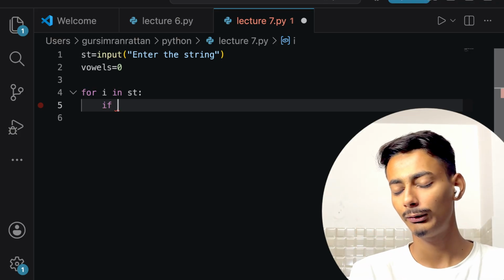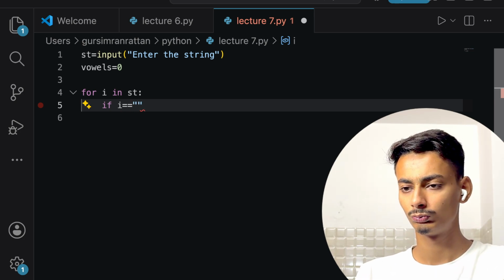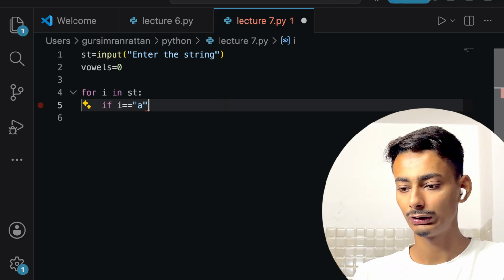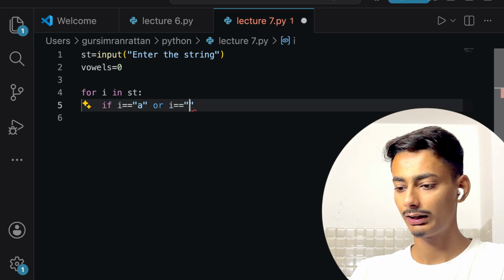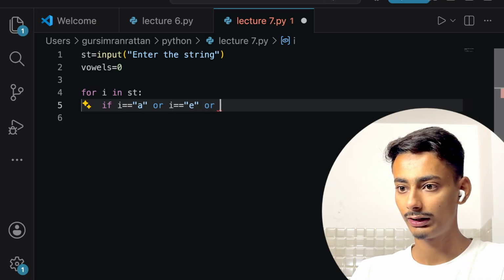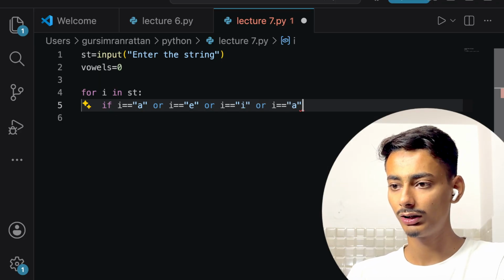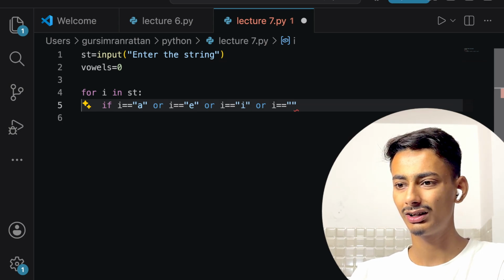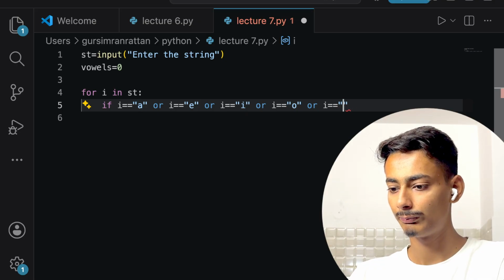Now I will write if I in, if I is equals to A, or I will just copy this, paste it, A, E, or A, E, I, or A, E, I, O, or here I'm writing U. So what is this?